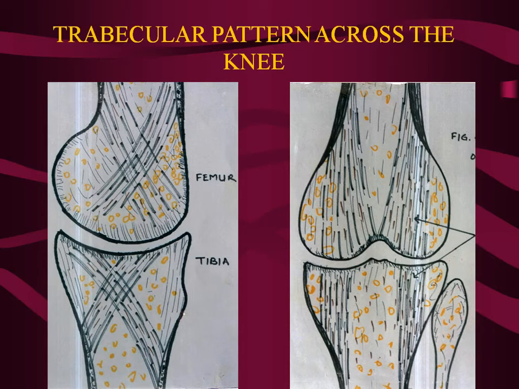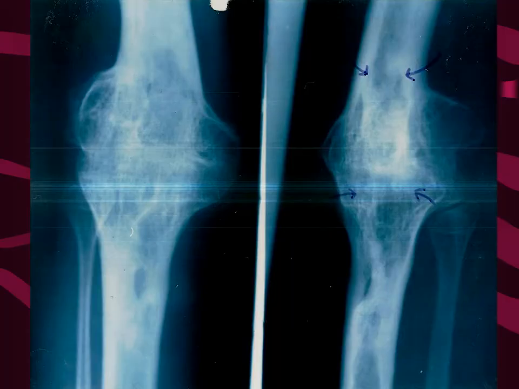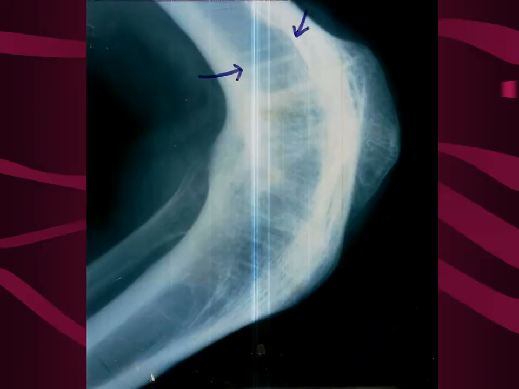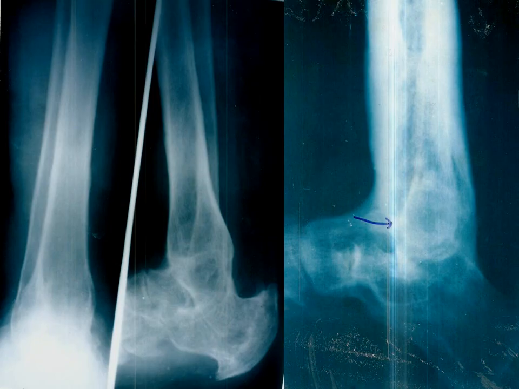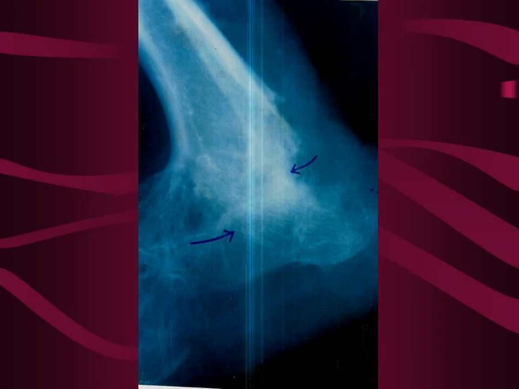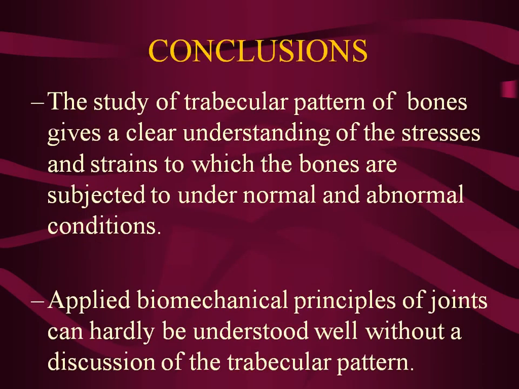And now in the lower end of the femur, this is how the trabeculae are across the knee joint. And we found that this is what happens. Even here, this is one column and the other column is only weight bearing. If you see this in the lateral view, you don't see the decussation here, and this is also disappearing. So in long-standing cases, all this disappears. And again, even over there in the ankle, the decussation disappears because of the ankylosed joint.